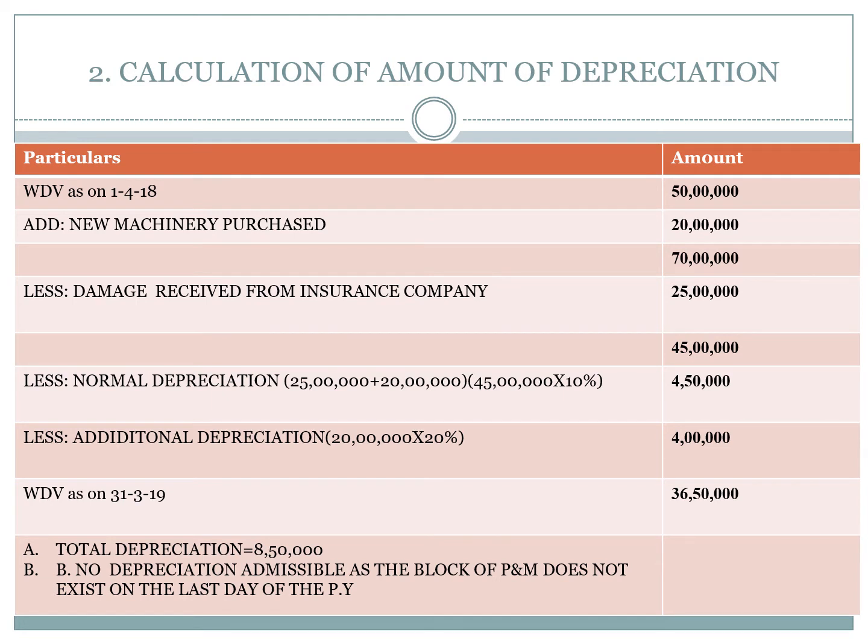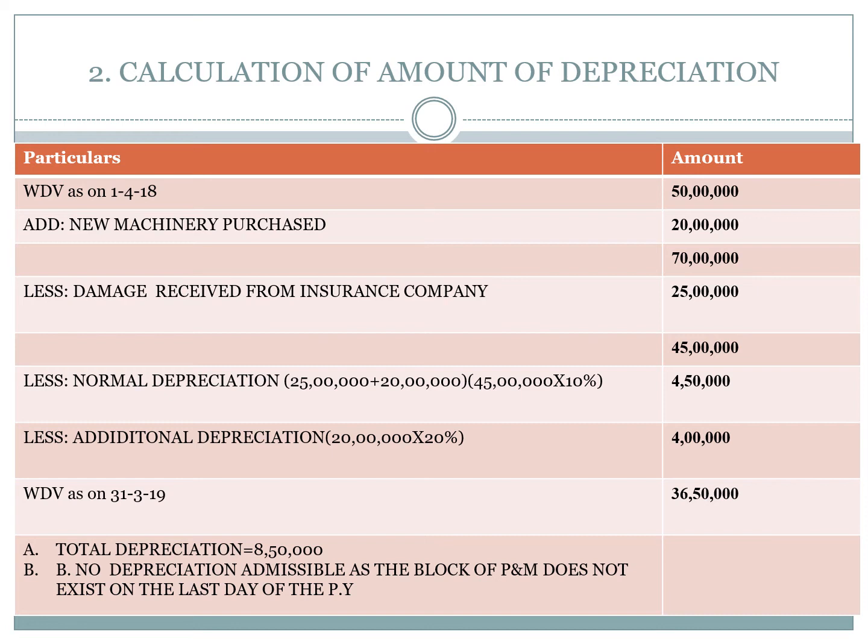If you minus this, then you are going to get the written down value as on 31st March 2019, 36,50,000. Okay, these are the calculations. Then they asked two questions, no? Right. Total depreciation amount 8,50,000, we have already shown in the calculations.